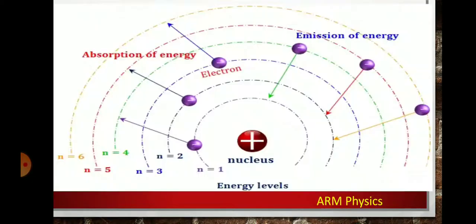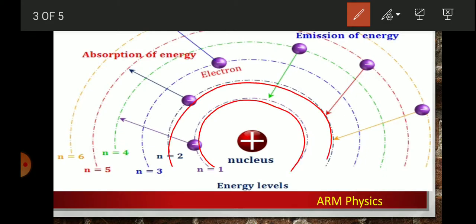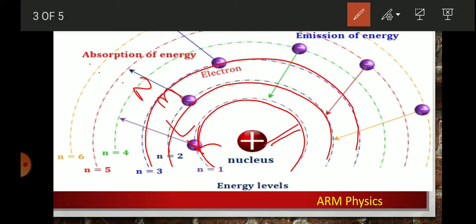So these are orbits represented by the letters K, L, M, N, etc. Orbital is nothing but the space around the nucleus. Those are S, P, D, F, etc.